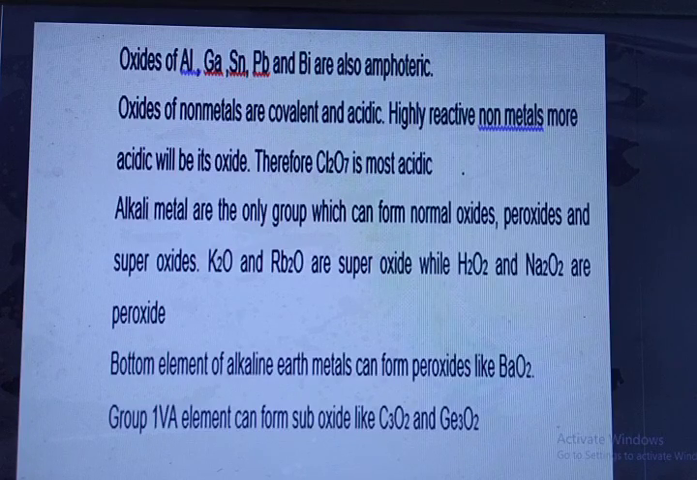Alkali metals are the only group which can form normal oxides, peroxides, and superoxides. Potassium oxide and rubidium oxide are superoxides, while hydrogen peroxide and sodium peroxide are peroxides. The bottom elements of alkaline earth metals can form peroxides. Group 4A elements can form suboxides like C3O2 and Ge3O2.